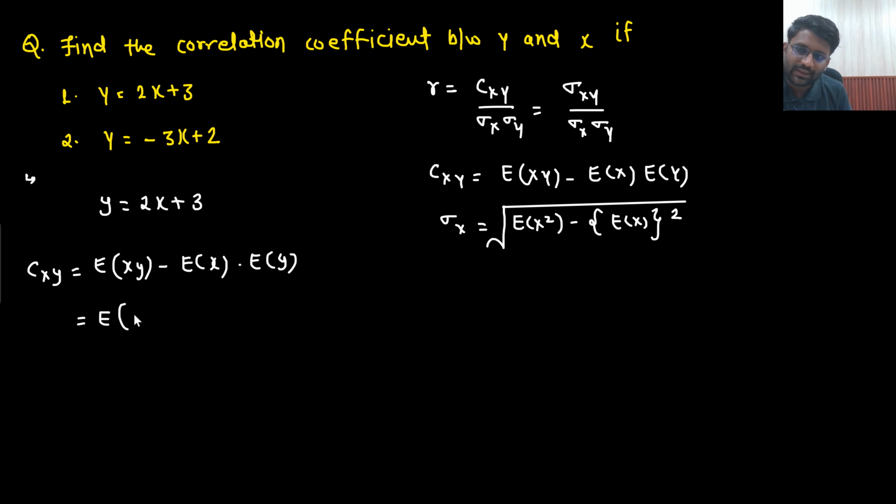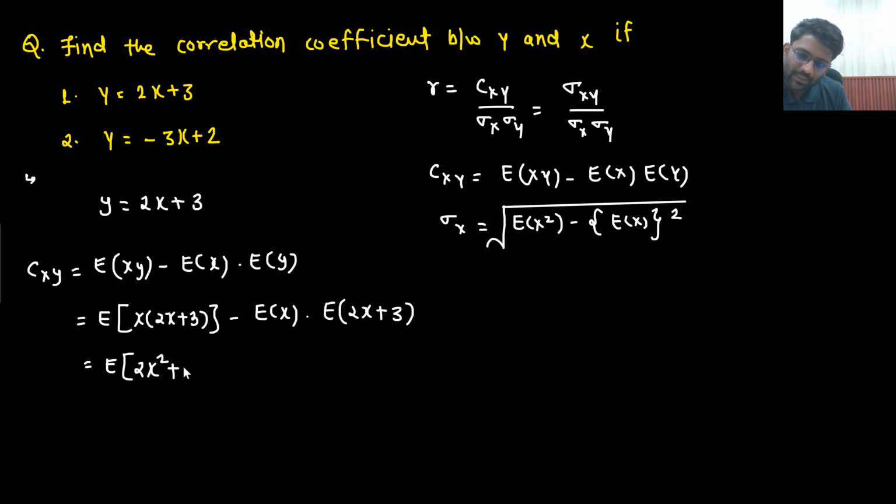So the relation that is given is y is 2x plus 3, minus expectation of x, y is 2x plus 3 as well. So what are you getting? 2x square plus 3x. You do it on your own. Don't see the solution. These things you can do on your own as well. So expectation of 2x square plus 3x minus expectation of x dot twice of expectation of x plus 3, right? This expectation operator you already know how it goes inside.